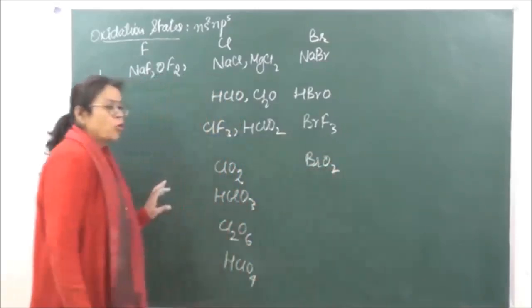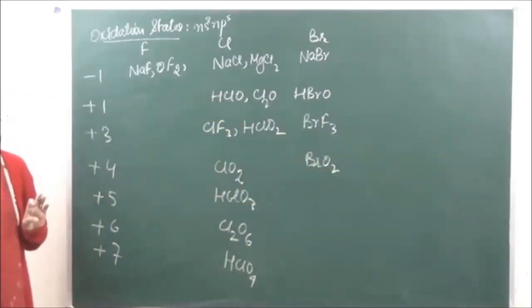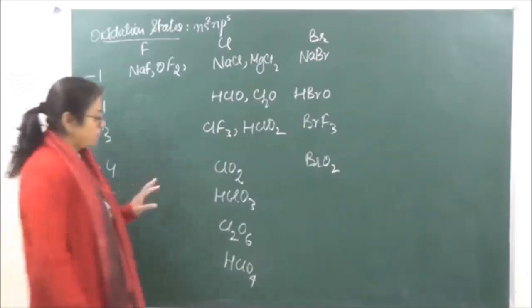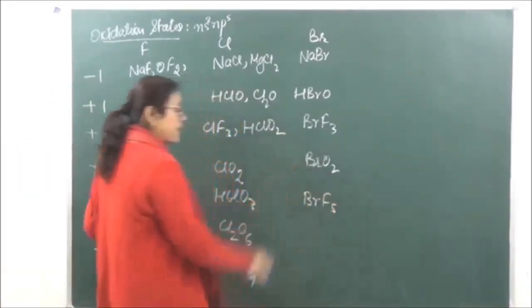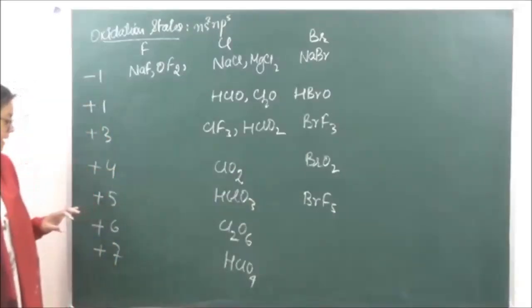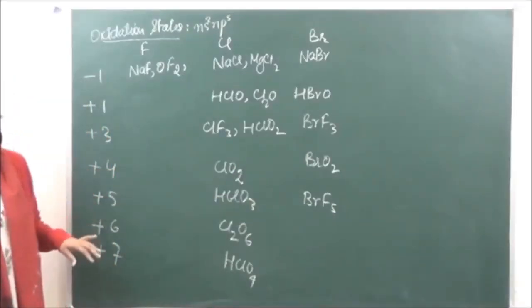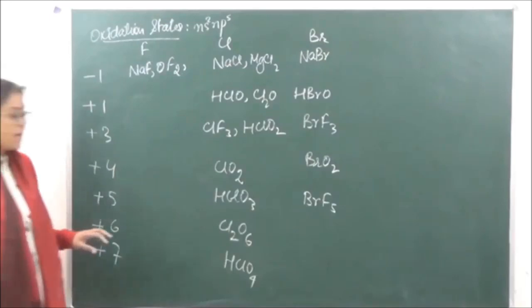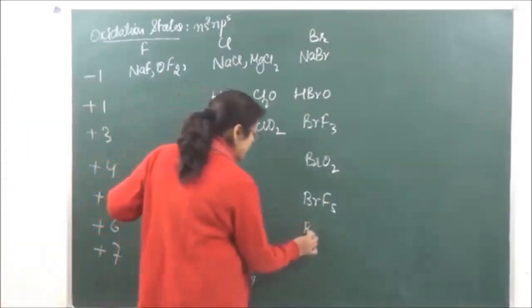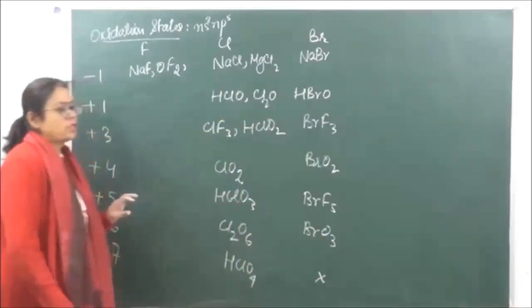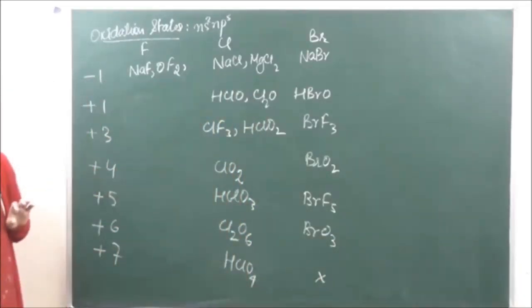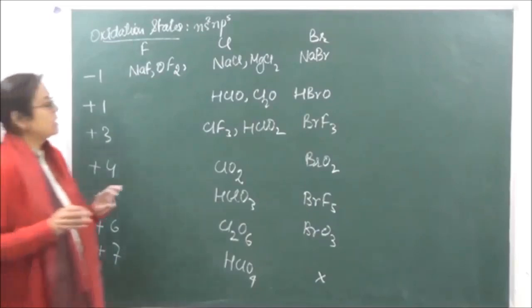Then BrO2 +4 oxidation state, and then we have BrF5, +5 oxidation state in case of BrF5. Then we have +6 oxidation state in BrO3, and it does not show +7 oxidation state. Okay? Then we go on to iodine.